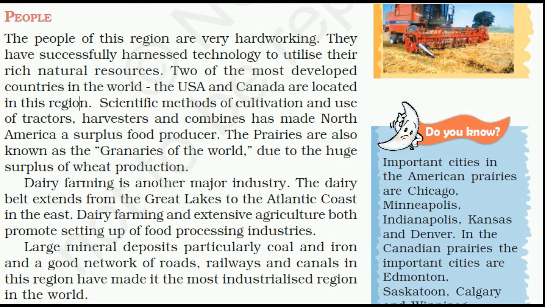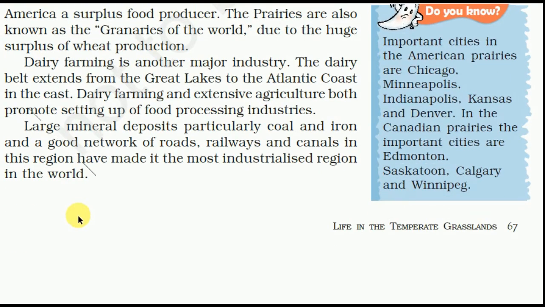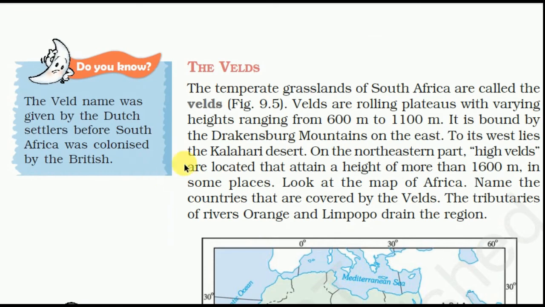The dairy belt extends from the Great Lakes to the Atlantic coast in the east. Dairy farming and extensive agriculture both promote the setting up of food processing industries. Large mineral deposits, particularly coal and iron, and a good network of roads, railways, and canals in this region have made it the most industrialized region in the world.